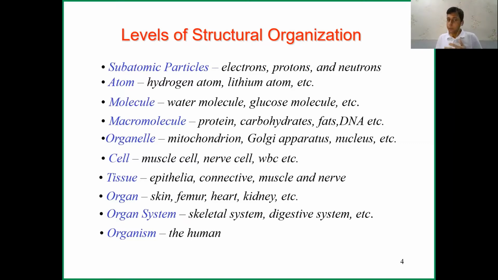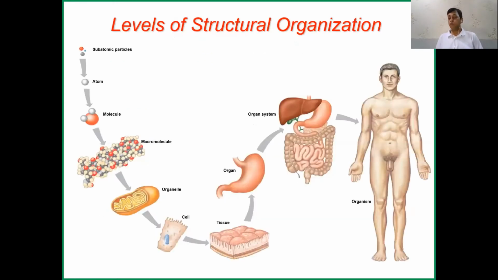And when similar cells combine, they form tissues. And then there are different kinds of tissues: epithelial tissue, connective tissue, muscle tissue, nerve tissue. Okay, and then different tissues combine to form organs. And when different organs combine, they form a system; the skeletal system and digestive system are made up of different organs. And when you combine all the organs, this is you and me, the human being, the organism. So actually we want to know in detail about our body, but if we want to know about our body, we should know about the cell, how the cell is functioning.